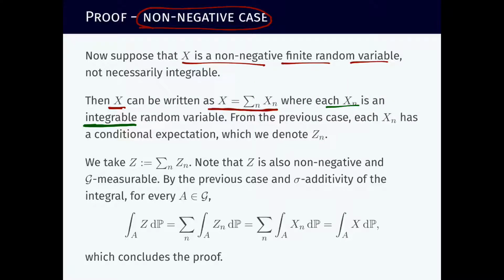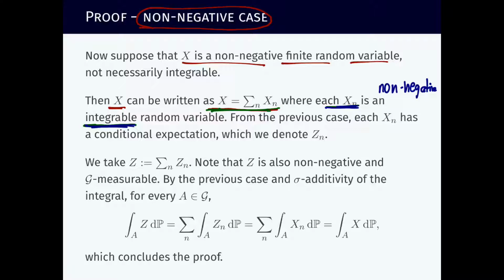There may be other ways to write X in this way. It doesn't really matter. All that matters is each X_n is non-negative and integrable. Why that?